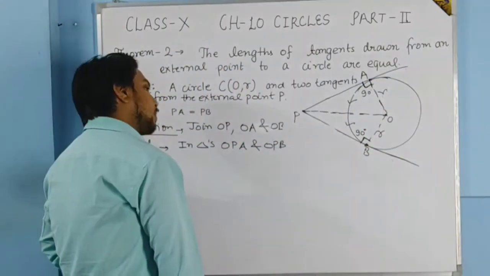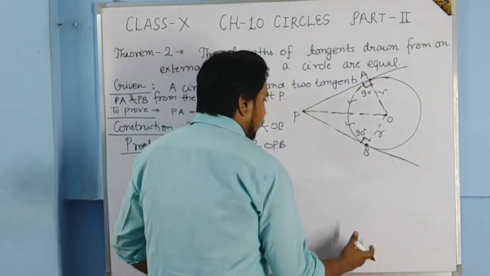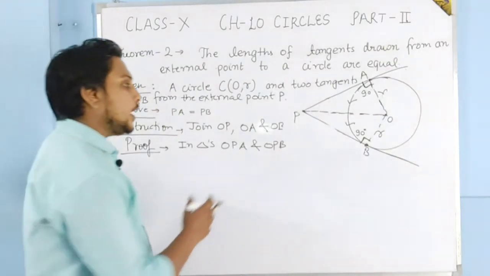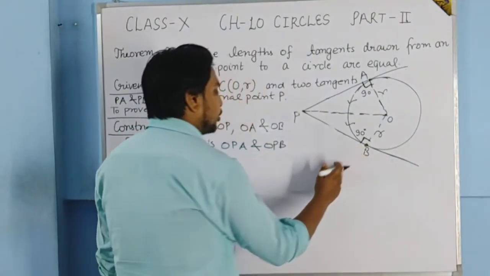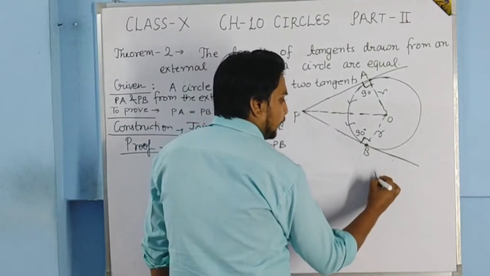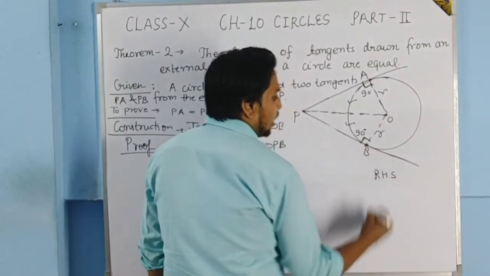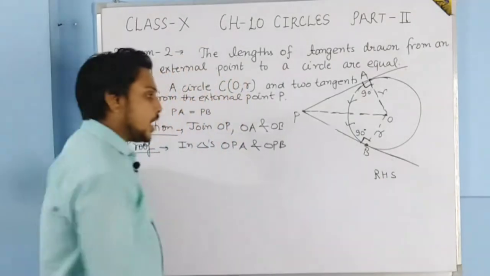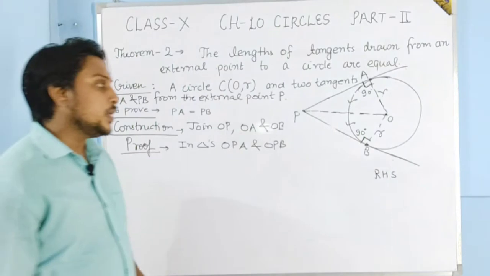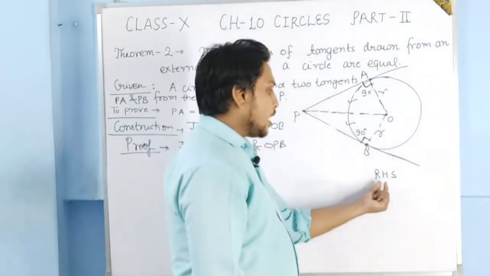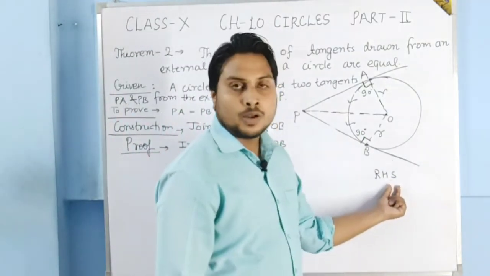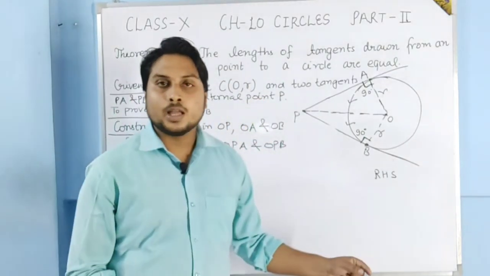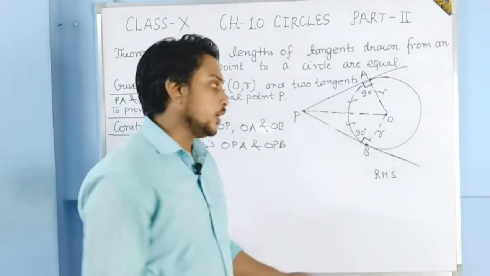So students, by what criteria can we show that these two triangles are congruent? If there is 90 degree, then you should know the criteria RHS. What is the full form of RHS? The full form is right angled hypotenuse side. Remember in class 9 how we use this criteria to show two triangles are congruent.